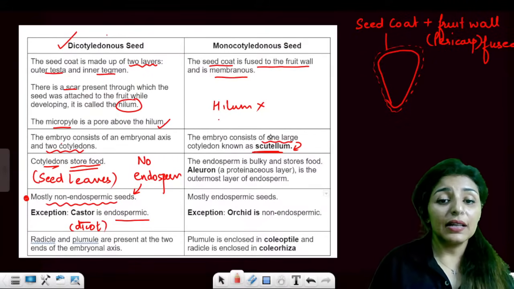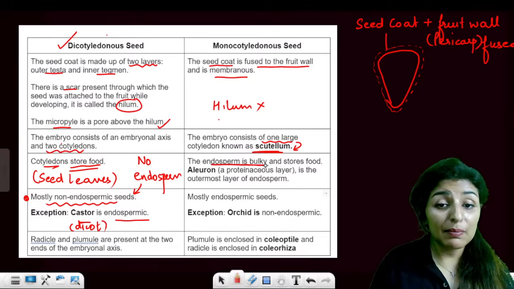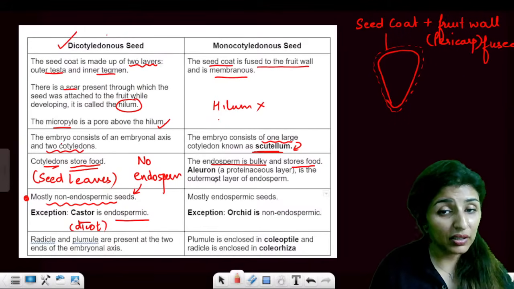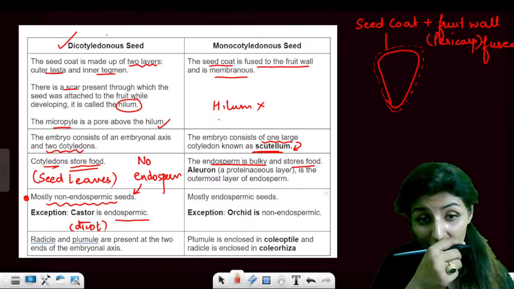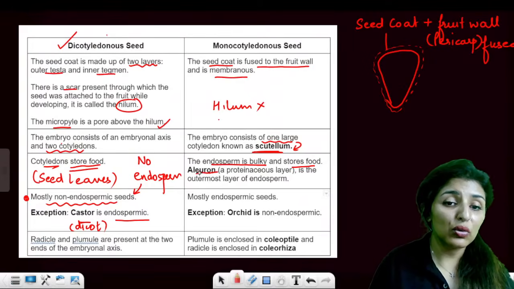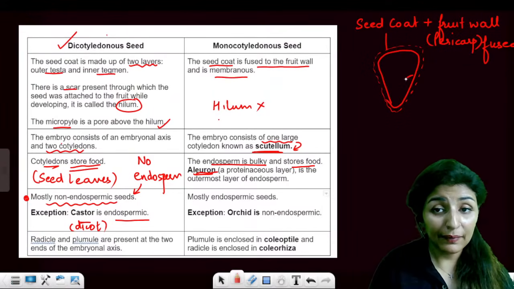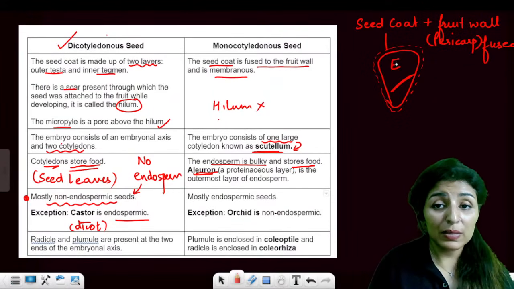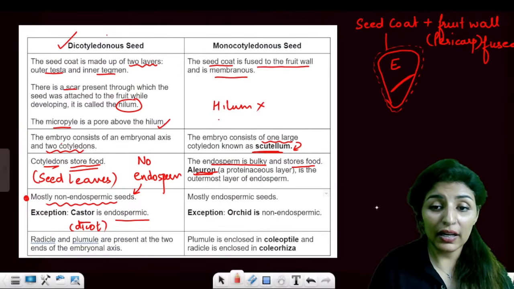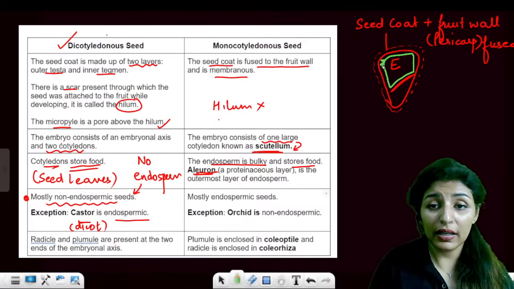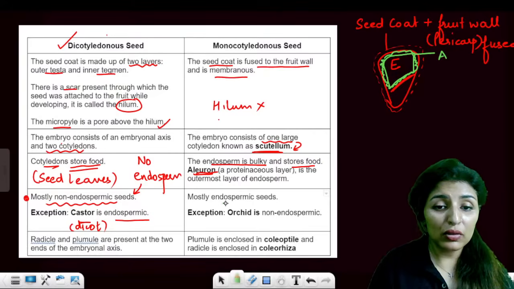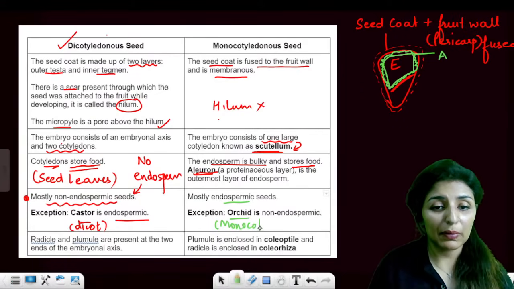Is that clear? Similarly, here in monocots, endosperm is bulky. It is there. It stores food, right? So we don't need 2 cotyledons. We just have 1 cotyledon. And also you know that there is aleurone layer. Remember? So this is all endosperm. Yes or no? This is all endosperm. And then this whole layer is the aleurone layer. Clear to all? And they are mostly endospermic. Orchid is the example of a monocot which is non-endospermic.